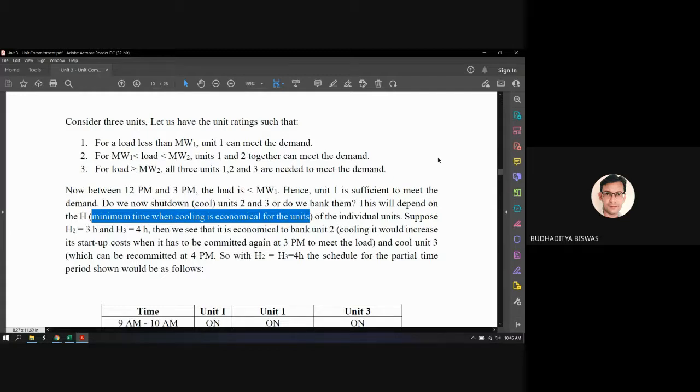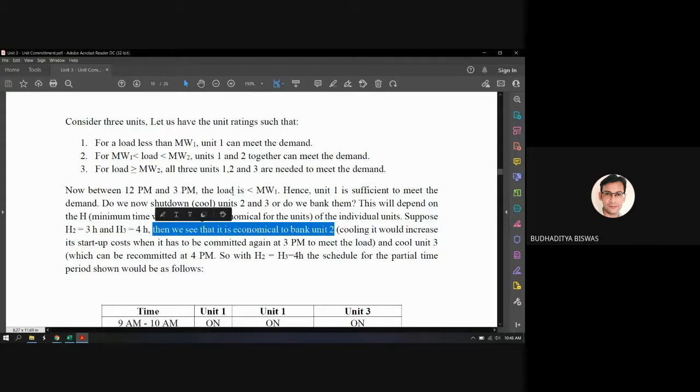So there is a minimum time. Within this minimum time, if the unit needs to generate electricity again, then we should put it in the banking mode. And if the time is more than this minimum time age, then we should put it in the shutdown mode of the individual unit. Suppose H2 equals 3 hours and H3 equals 4 hours. What is H2? H2 is the minimum time for unit 2, and H3 is the minimum time for unit 3. Then we see that it is economical to bank unit 2.